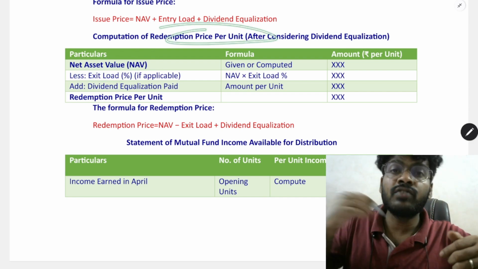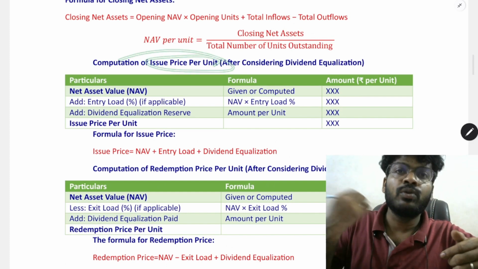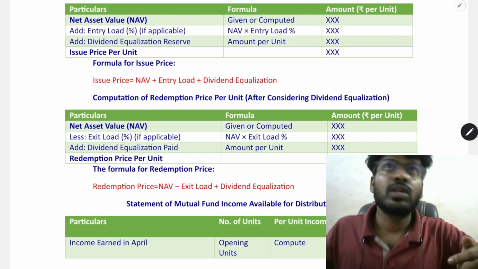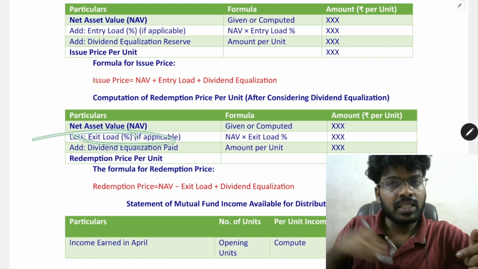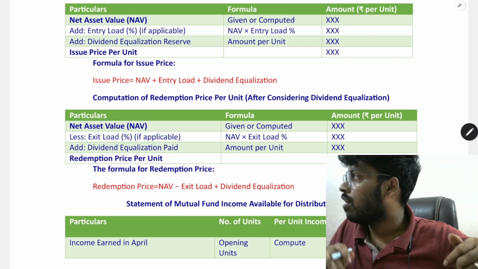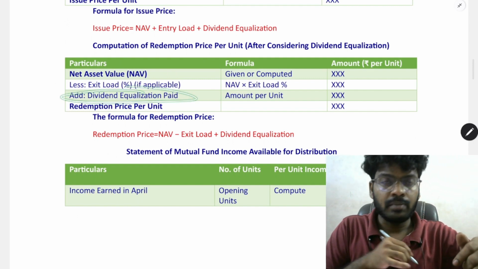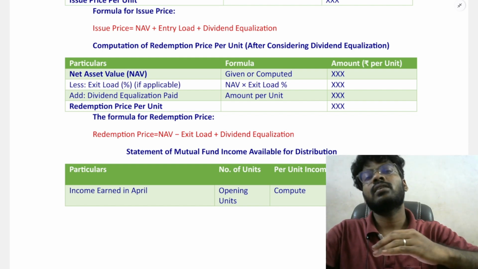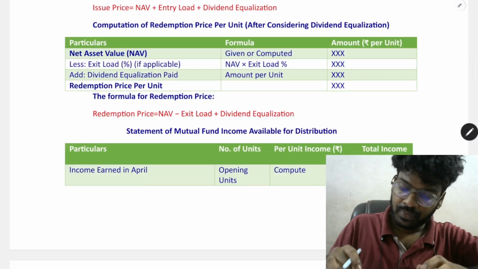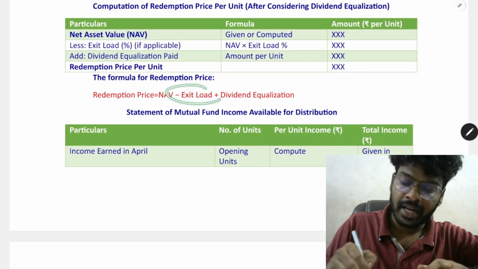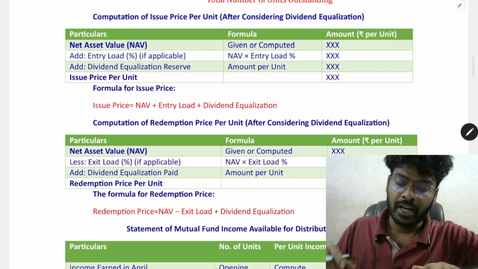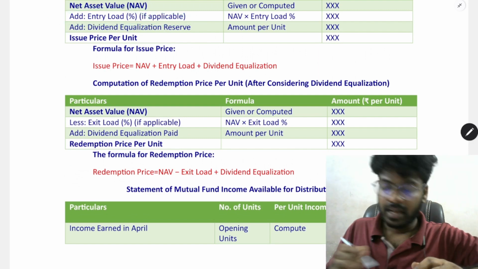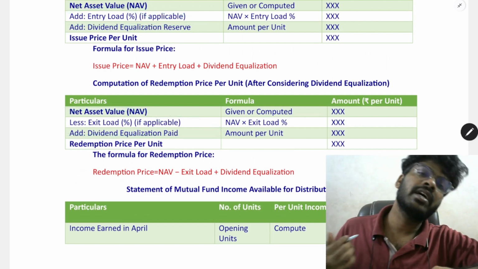Now mutual fund is paying to investor. While the investor is paying to the mutual fund, an additional amount will be charged to the investor. In case the mutual fund is paying to the investor, the exit load will be charged and it should be reduced from the net asset value of the mutual fund. So dividend equalization paid should be included. The income earned by the investor will be paid back to the investor. Okay, so redemption price equals net asset value minus exit load plus dividend equalization. In both cases, dividend equalization should be included. In case of entry load, it should be included. In case of exit load, it should be reduced from the NAV.